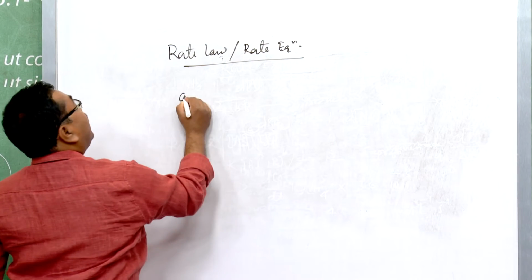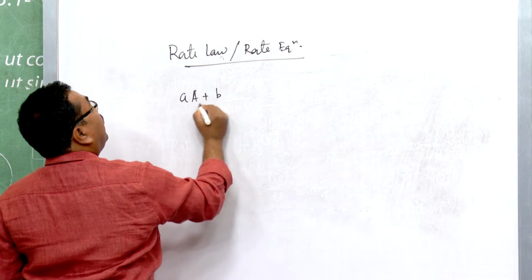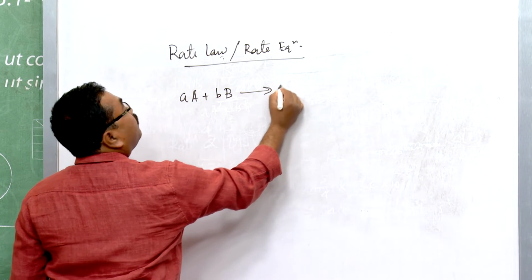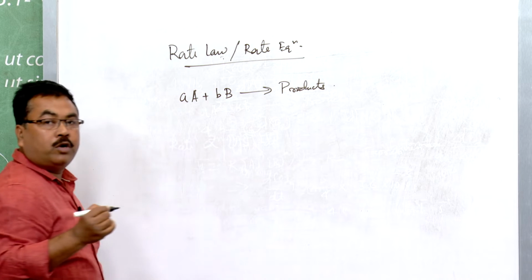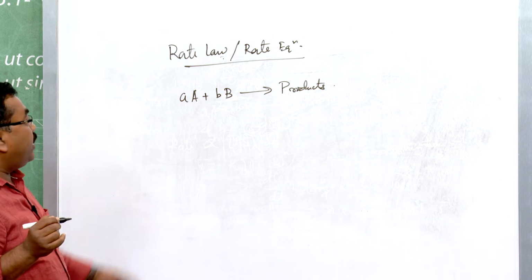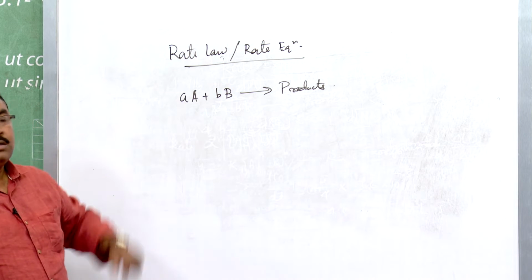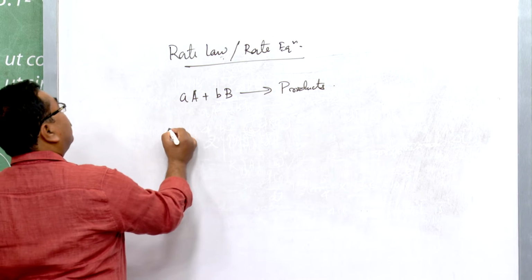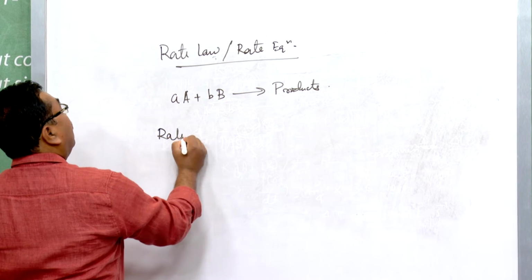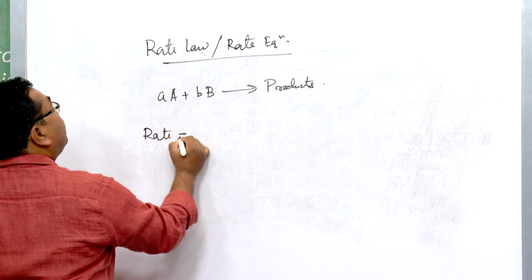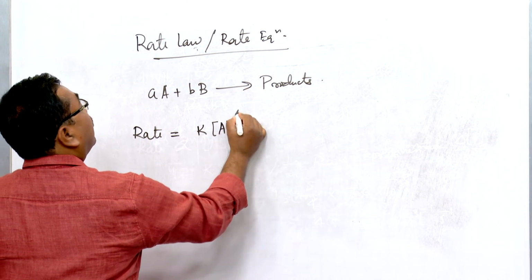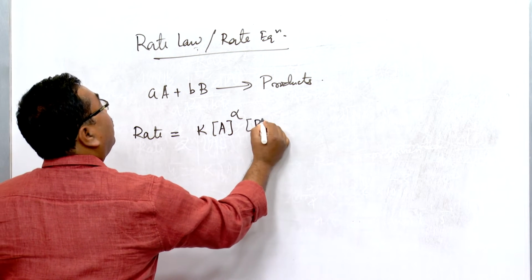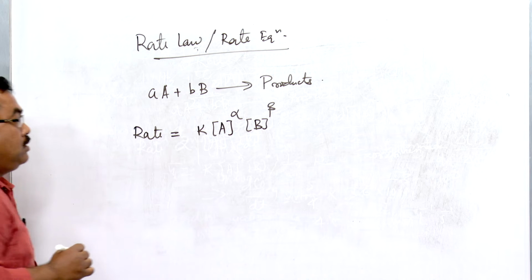So, let us take the same hypothetical reaction, a moles of A reacting with b moles of B giving some products. We are least concerned with the products, because we can ascertain the rate either from the reactant side or the product side. So, here the rate expression will be like this: k [A]^alpha [B]^beta.